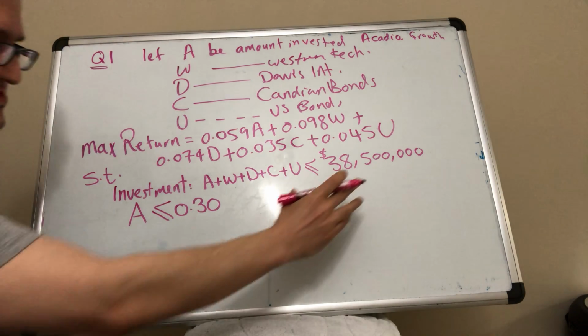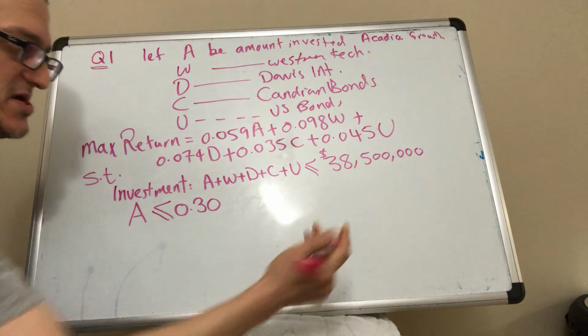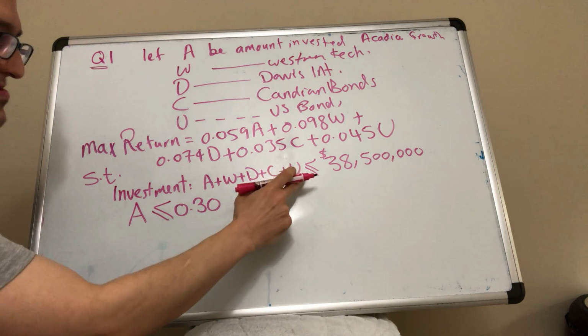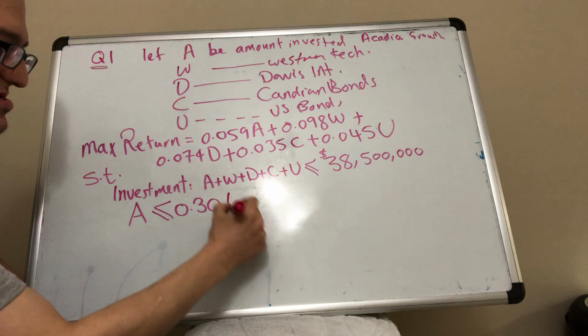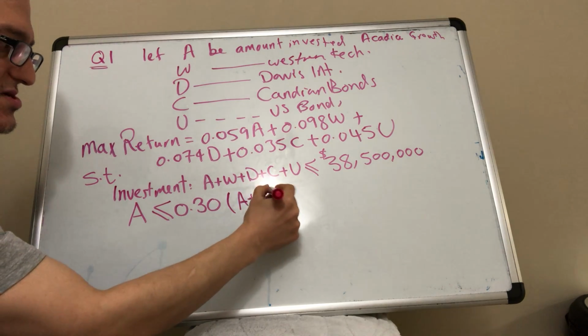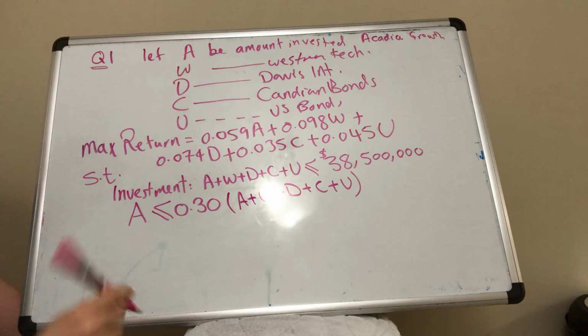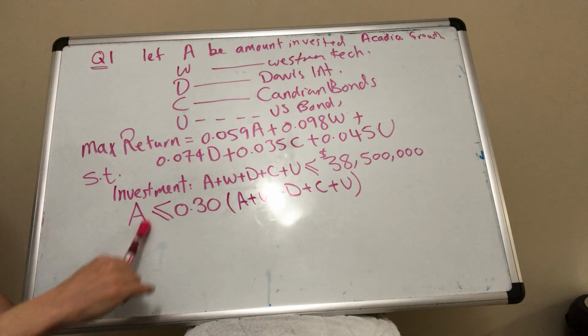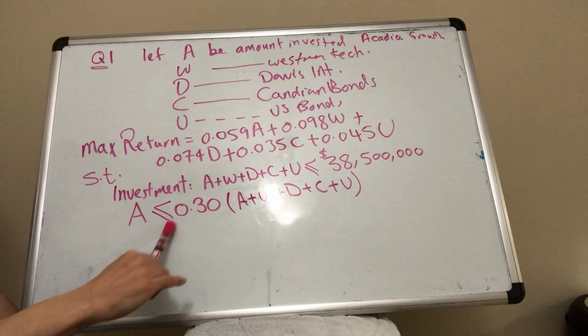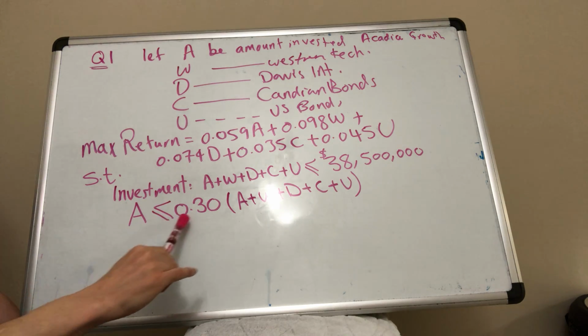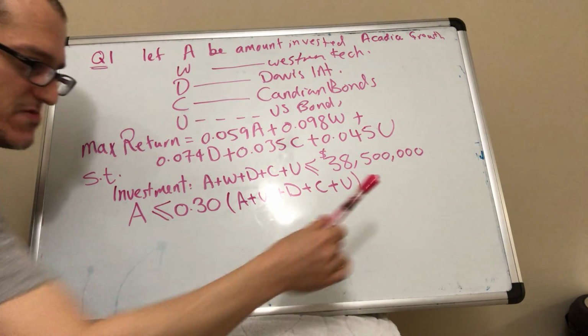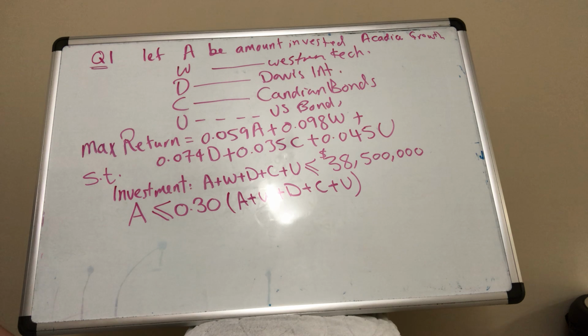And the total investment, a lot of people think it's the 38 million. No, your investment is whatever you put in all of them. So what's invested in Acadia is less than or equal to 30% of the entire investment.